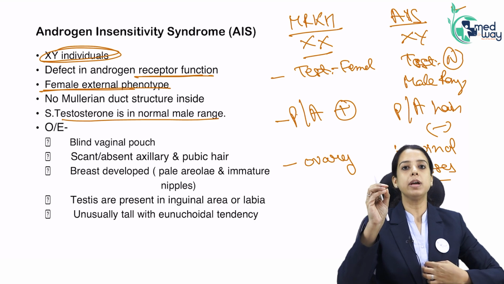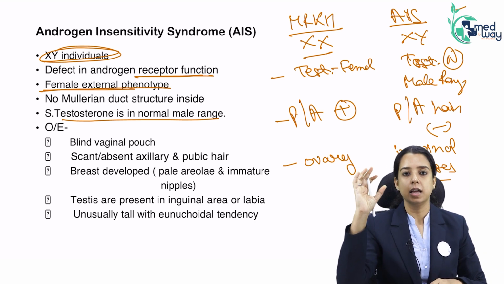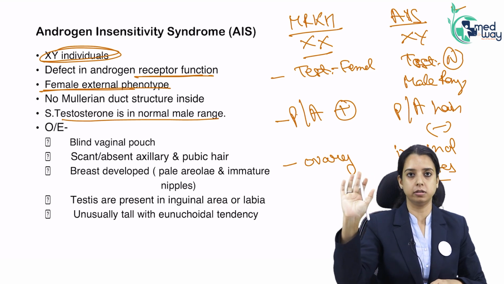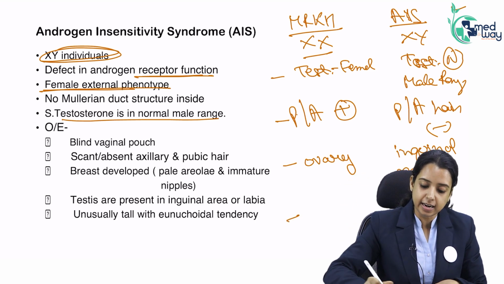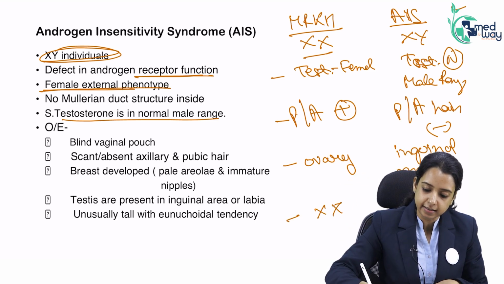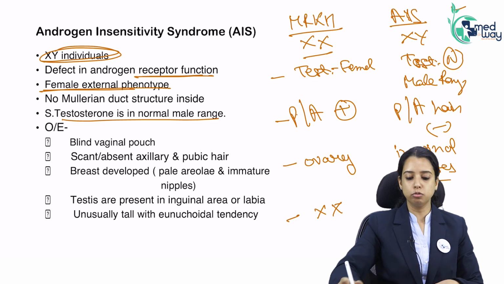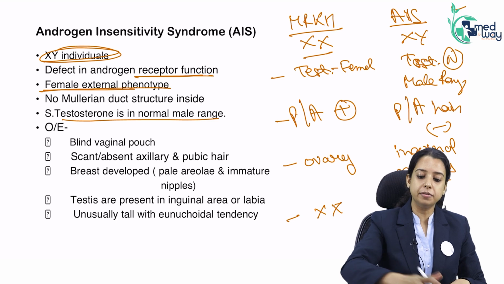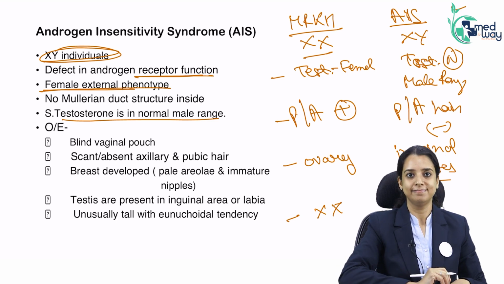Testis is there in androgen insensitivity. And last, the definitive method is karyotype, XX and XY. You do the karyotype and you clearly differentiate. So, that's how the question will tell you the difference between these two.